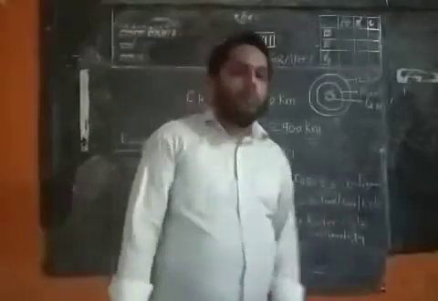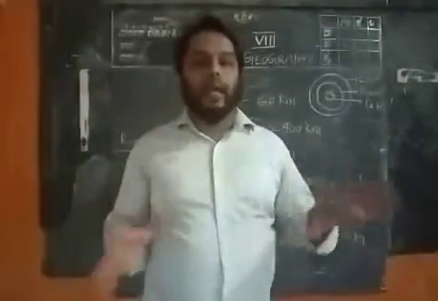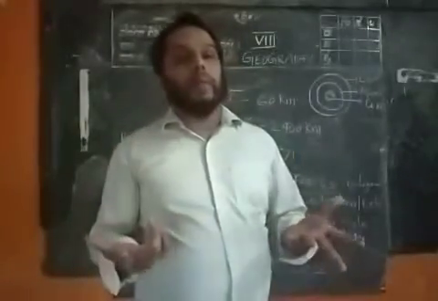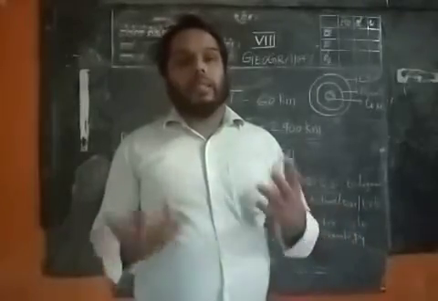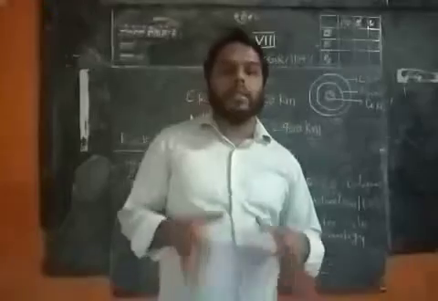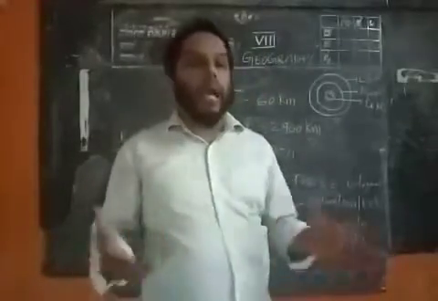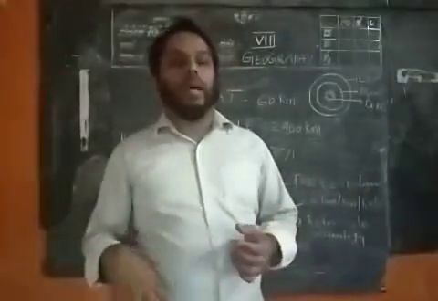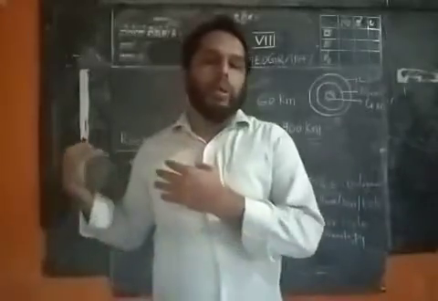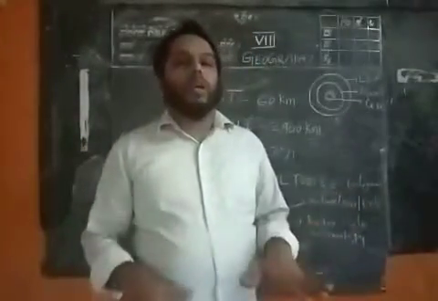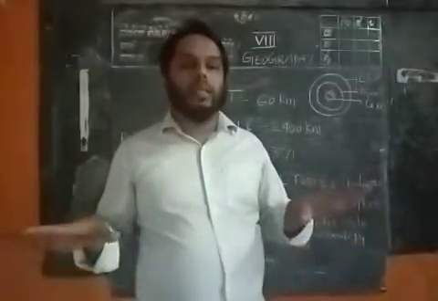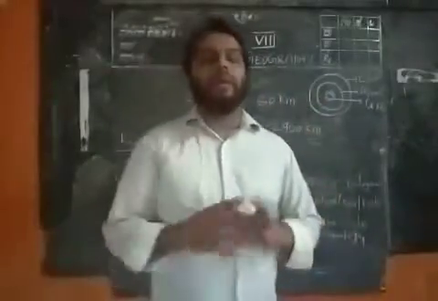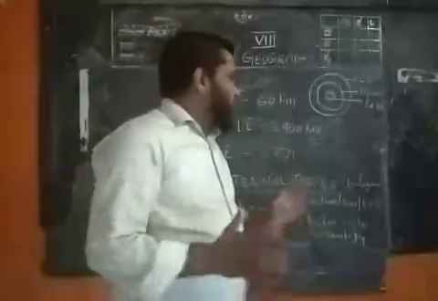Coming to dormant, once upon a time it was active, but now it is silent and calm, and it can erupt anytime. Such types of volcanoes are known as dormant, or we can call it semi-active. And the third type is silent. A long period of time back it erupted, but for many years it has not erupted, so we can call it dead, silent, calm, or extinct volcanoes. So these are the three important types of volcanoes.